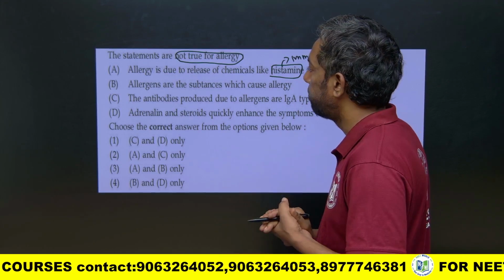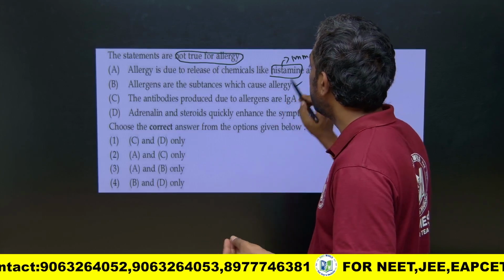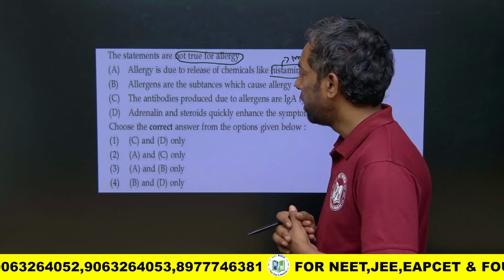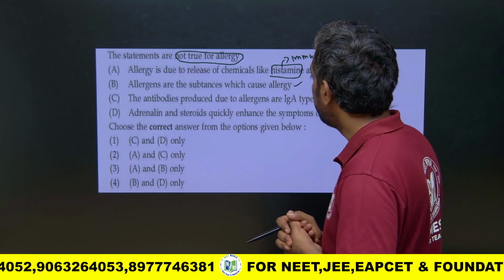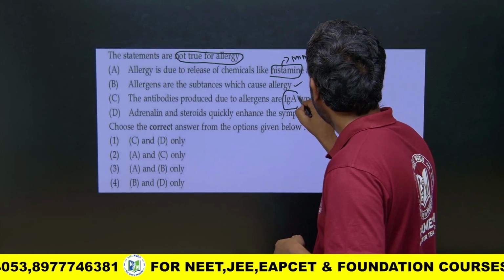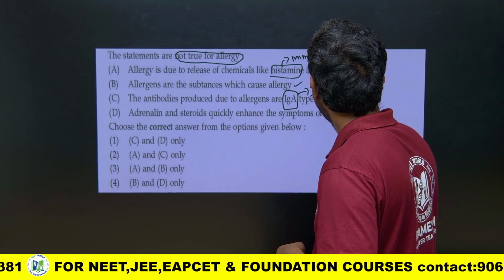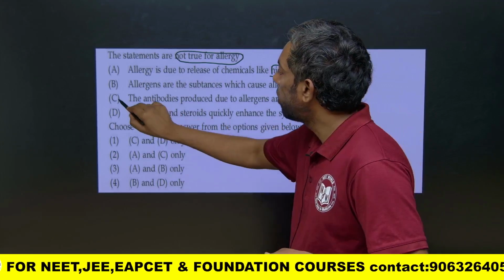Allergens are the substances which create allergy, right? Of course, antibodies produced due to the allergens are IgE, not IgA. So this is the wrong statement, C.